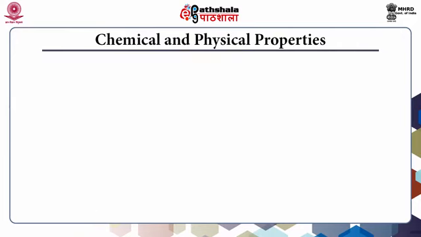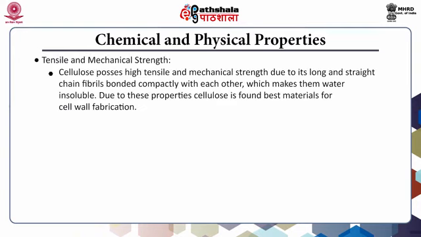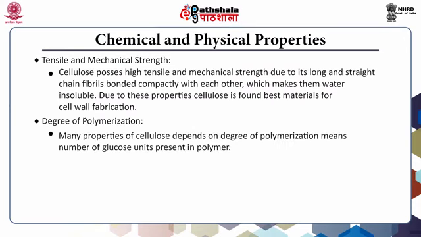Chemical and physical properties. Tensile and mechanical strength. Cellulose possesses high tensile and mechanical strength due to its long and straight chain fibrils bonded compactly with each other, which makes them water insoluble. Due to these properties, cellulose is found as the best material for cell wall fabrication. Degree of polymerization. Many properties of cellulose depend on degree of polymerization, which means the number of glucose units present in the polymer.